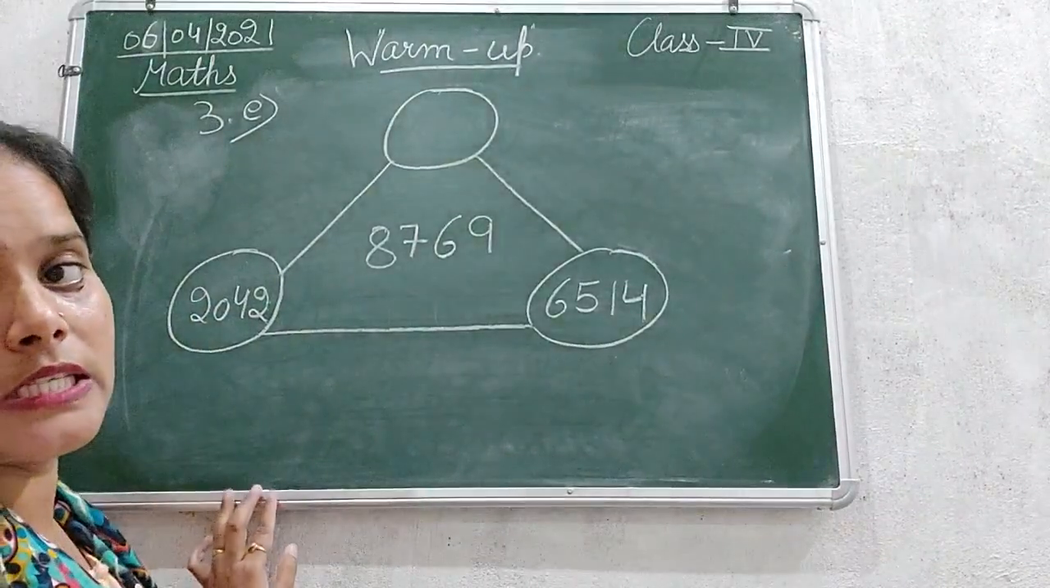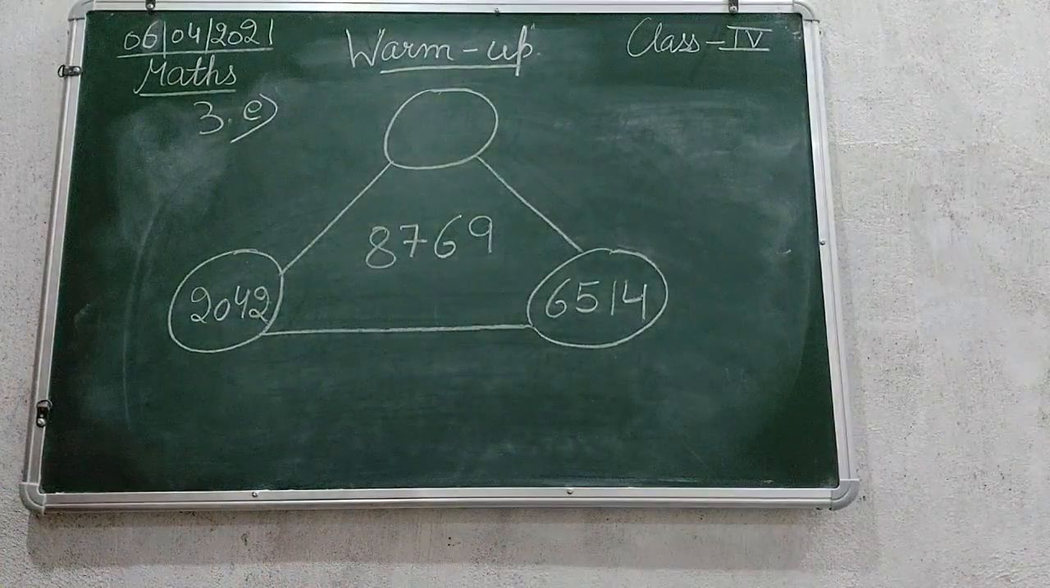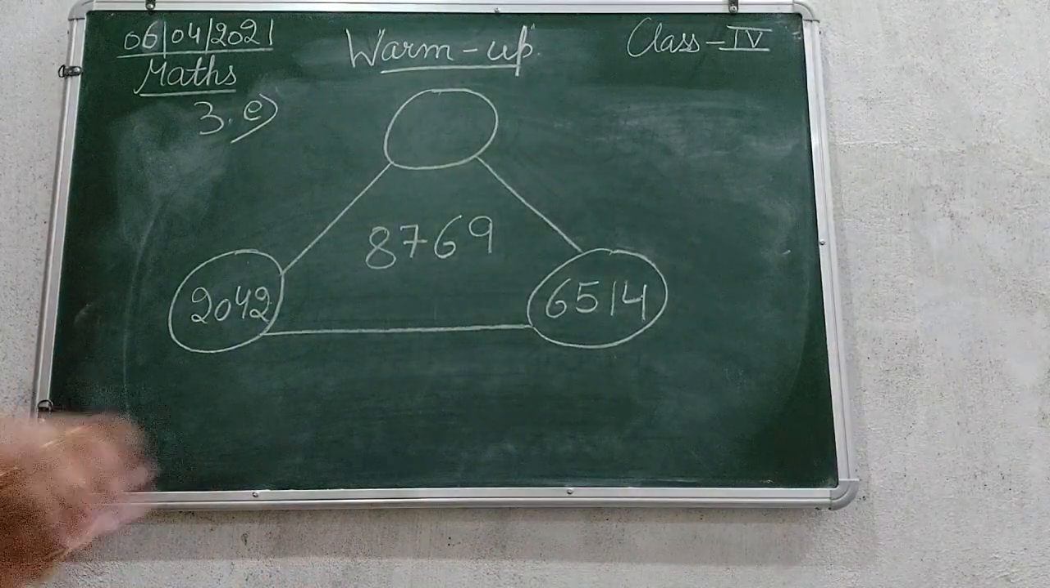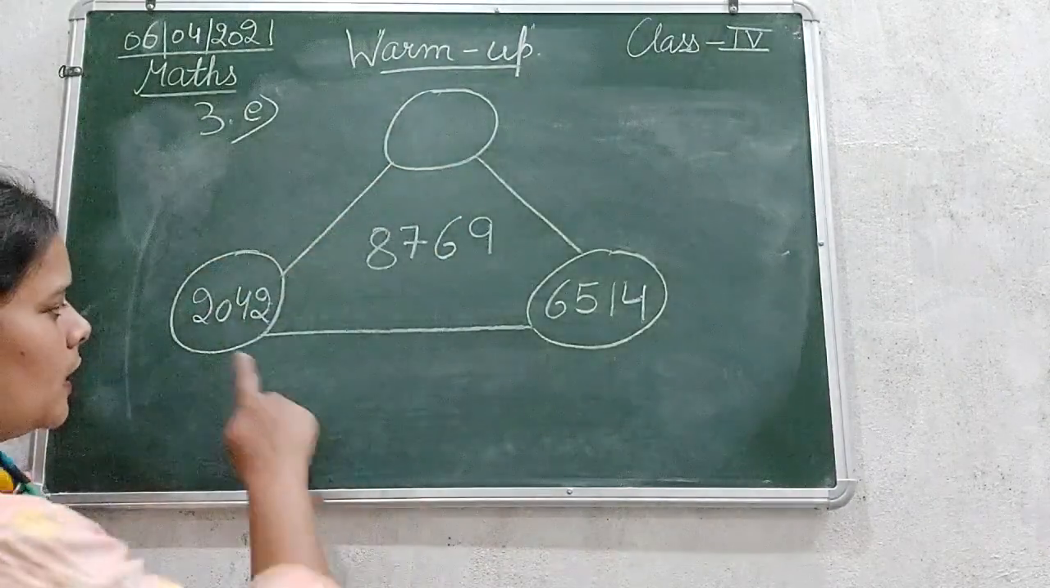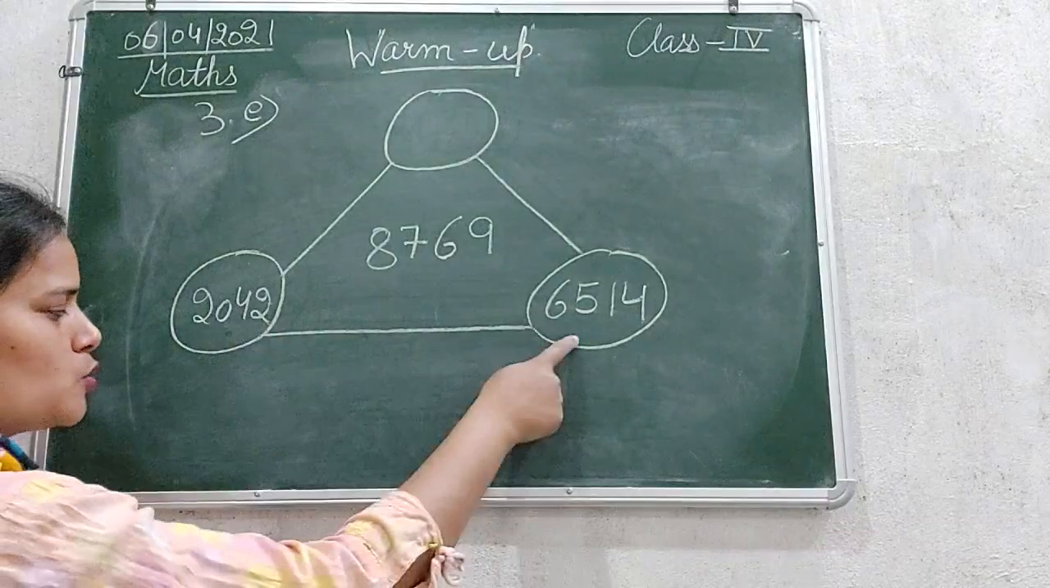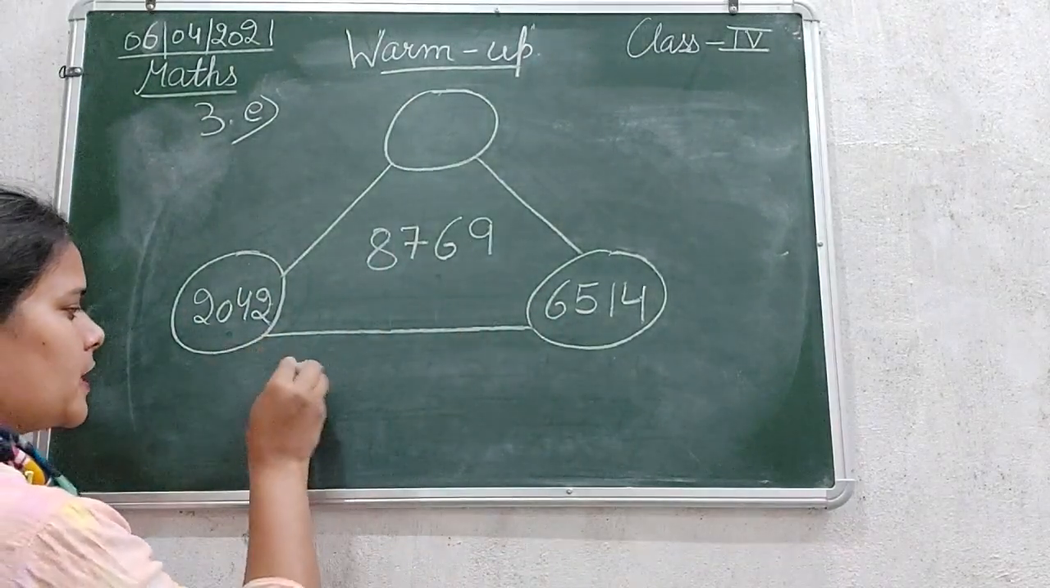Okay, again this figure is given with one blank circle, and we need to complete the blank circle, this one. Chaliye, again I'm going to add these two and then subtract the answer from the total. So first of all let's add